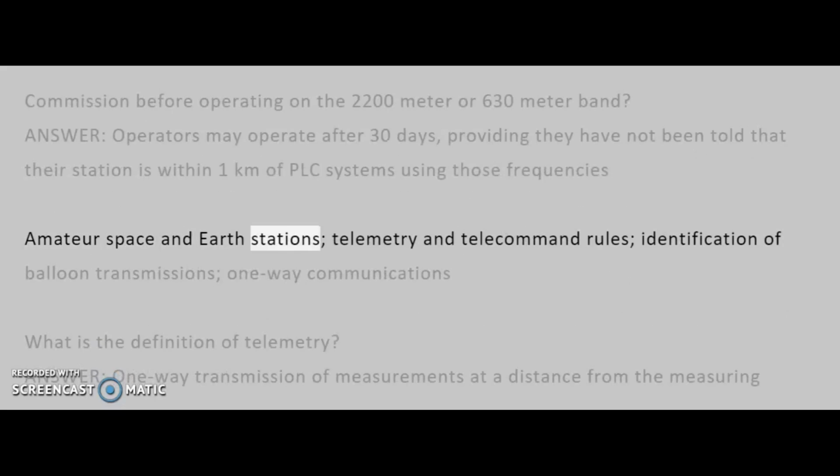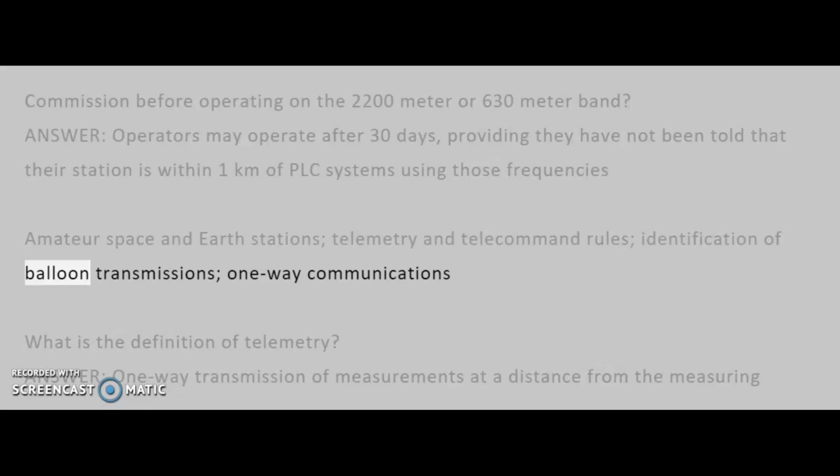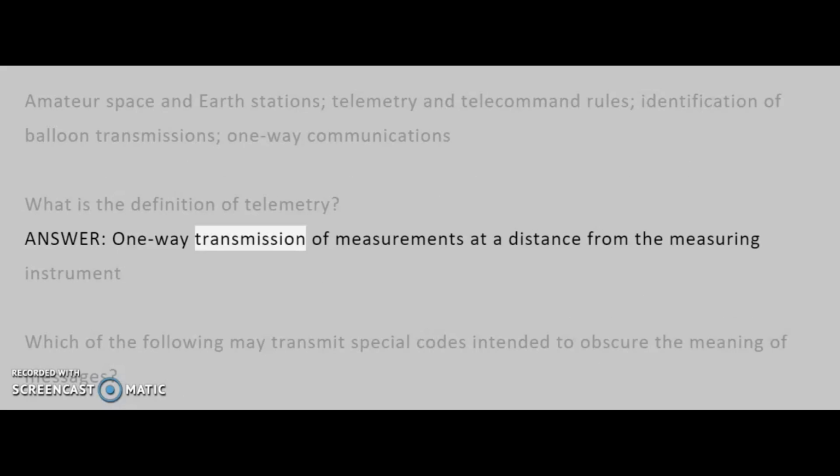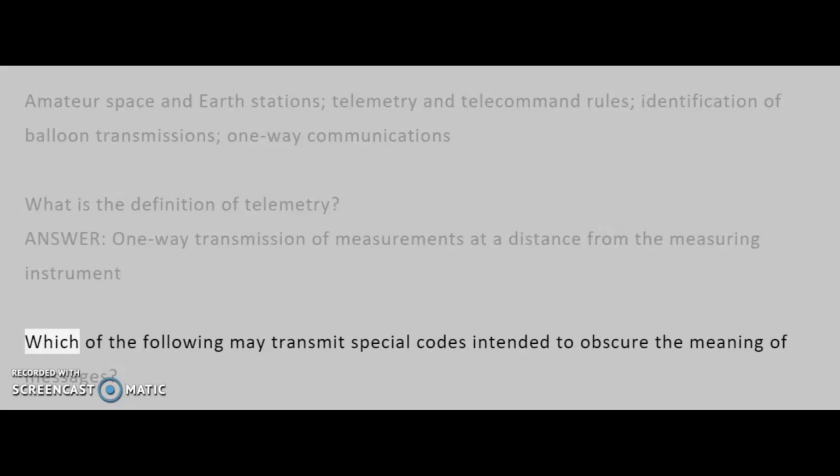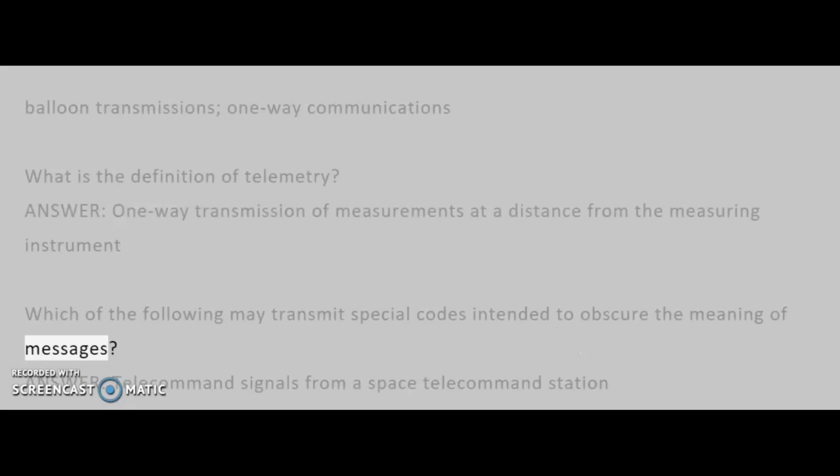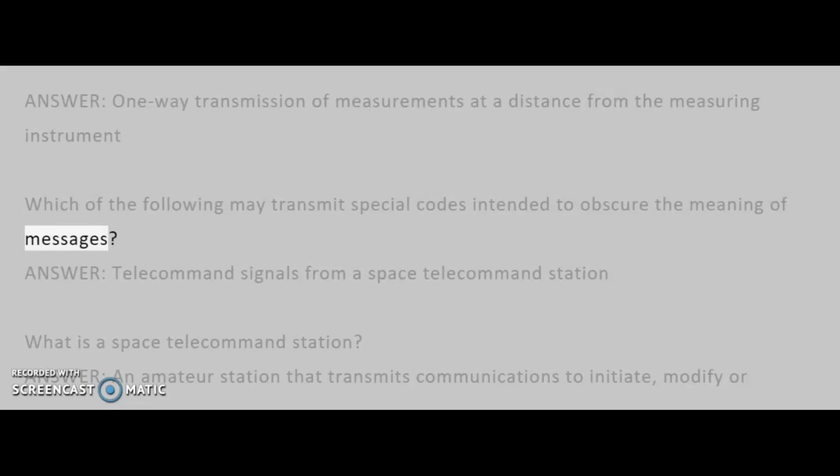Amateur space and earth stations, telemetry and telecommand rules, identification of balloon transmissions, one-way communications. What is the definition of telemetry? Answer: one-way transmission of measurements at a distance from the measuring instrument. Which of the following may transmit special codes intended to obscure the meaning of messages? Answer: telecommand signals from a space telecommand station.